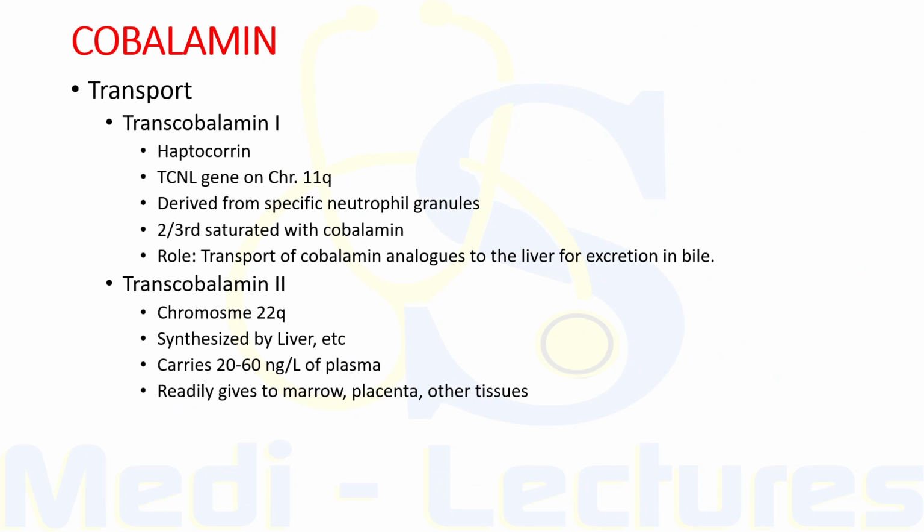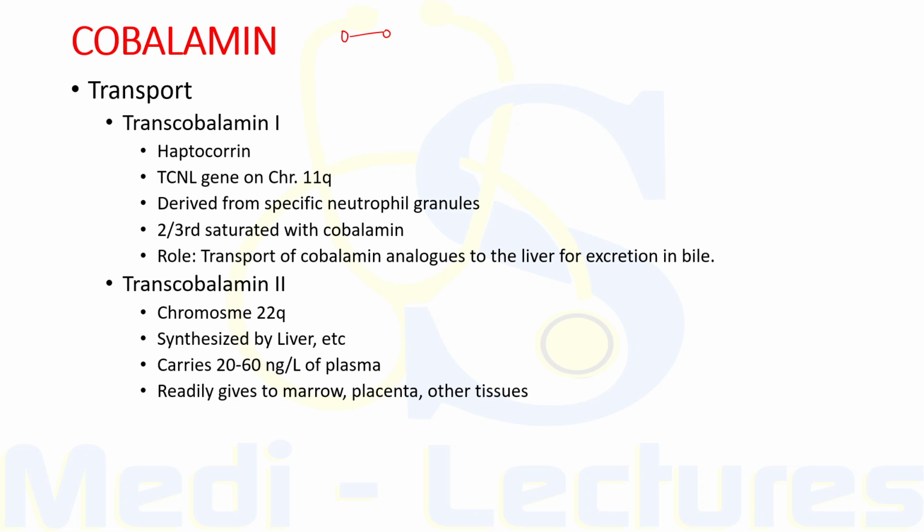After we have discussed the absorption of cobalamin, let's see how it is transported. So two main cobalamin transport proteins exist in human plasma and they both bind cobalamin, one molecule for one molecule. Now, transcobalamin 1 is closely related to other cobalamin binding haptocorrins present in milk, gastric juice, saliva and other body fluids.